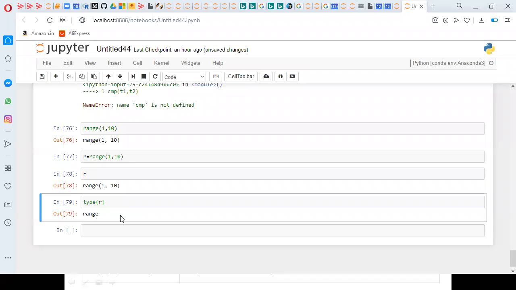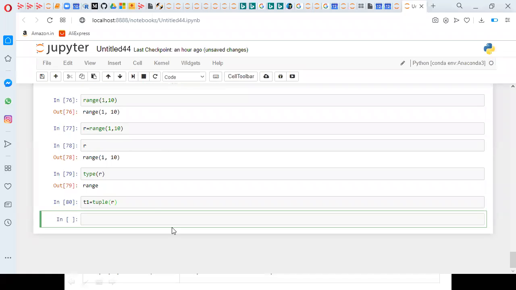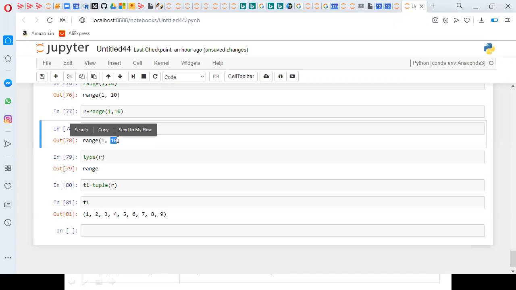So this object can be utilized to create the object of either tuple or list. For example, some t1 equal to tuple of r. So actually r is an object of range. If I mention t1, I will get 1, 2, 3, 4, 5, 6, 7, 8, 9. 10 is not included. It is excluding 10. So it generated 1, 2, 3, 4, 5, 6, 7, 8, 9.